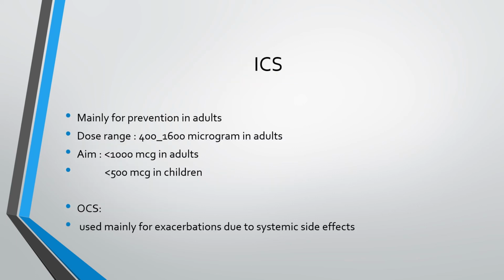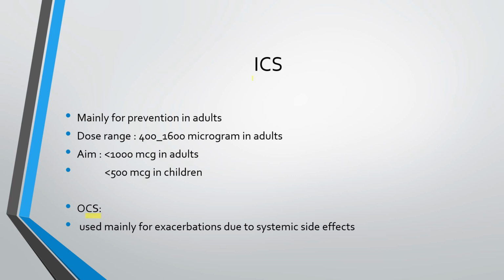Now, steroids. Steroids are wonderful drugs, and we have always learned that whenever there is inflammation, we give steroids. But the amazing thing in asthma is that oral steroids are used mainly for the exacerbations because they have huge systemic side effects. So we only give oral corticosteroids during the exacerbations, during the acute attacks.